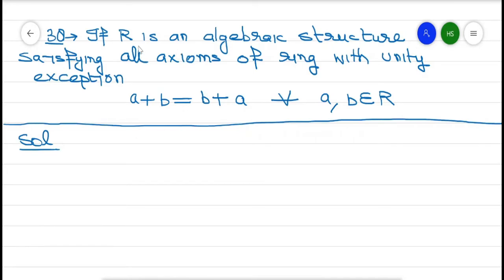Next question is: R is an algebraic structure or algebraic system satisfying all the properties of a ring with unity.